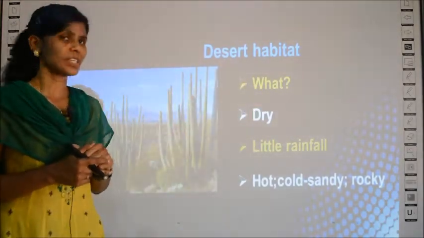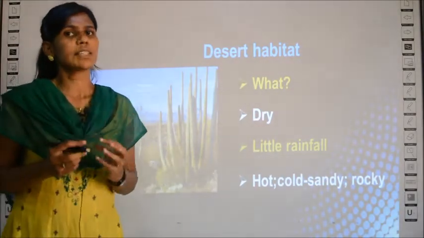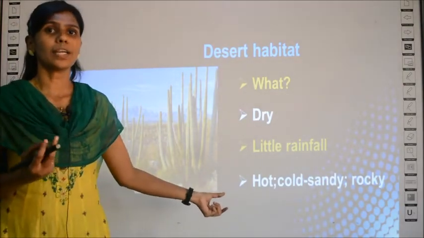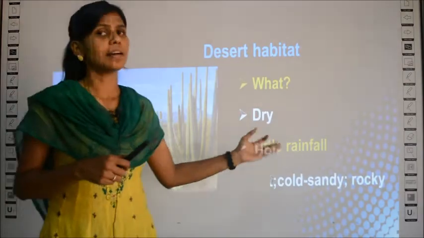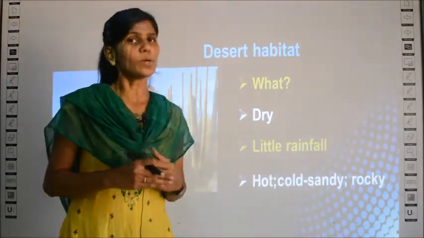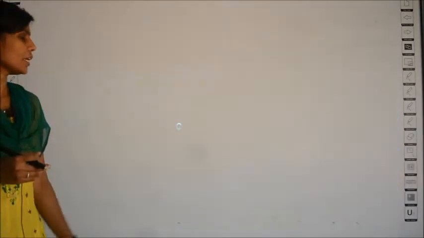So, these are some of the properties of the desert. What are the properties we have studied? Deserts are very dry, deserts have very little rainfall, deserts have extreme climatic conditions, like either it is too hot or too cold, the area is mostly covered with sand, and rocks are also present in the desert. These are the properties of desert.